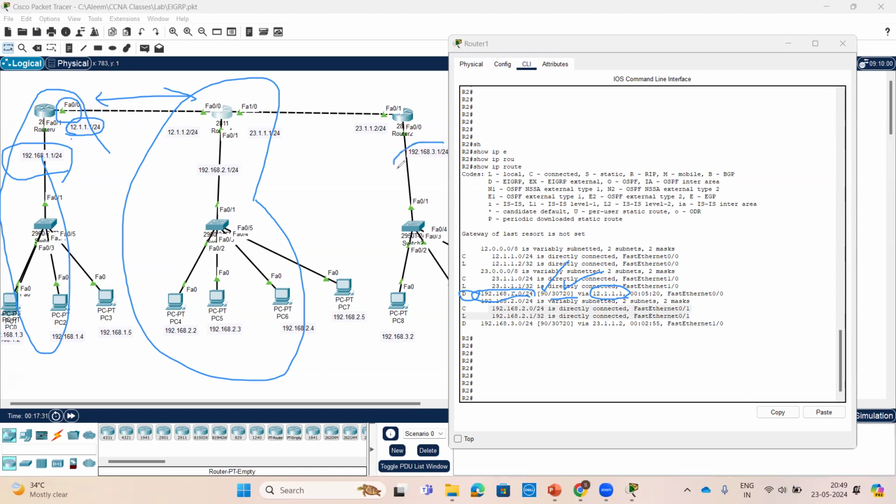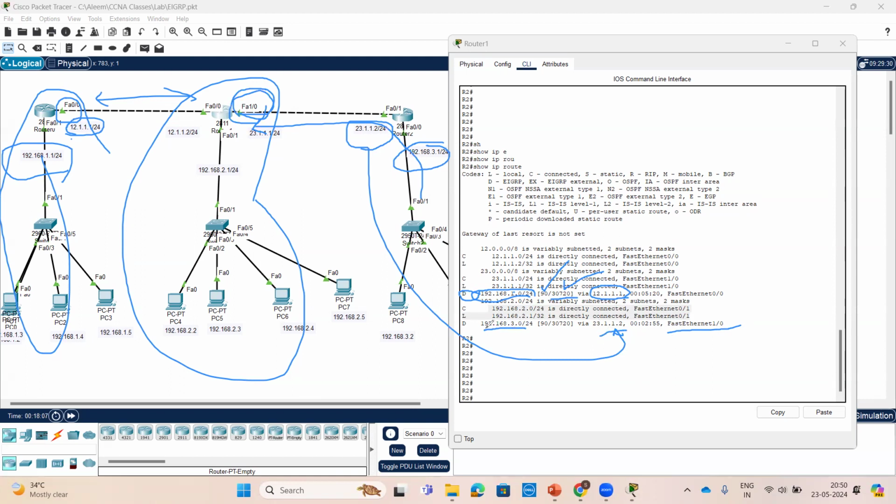Now, what about the R3 information? See, 192.168.3.0. This information is coming through this interface. And check here, via, the information is coming. These LAN prefixes are sent to this router through the next hop IP address, which is this one. The interface is FastEthernet 0/1, 1/0 through this via. The originating interface is this one.